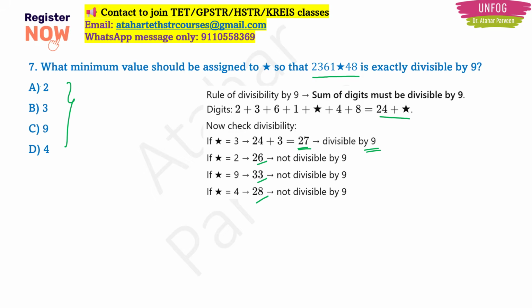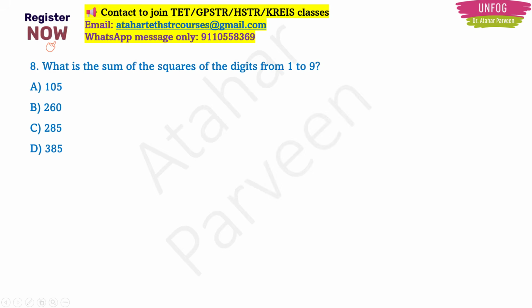So if it is 3 only, it is divisible by 9. So option B will be the correct answer here. So basically 2361 star 48 will be divisible by 9 if the sum of the digits of the given number is divisible by 9. Okay, so 24 plus star is divisible by 9, and that is possible only if that star is 3. Another question.